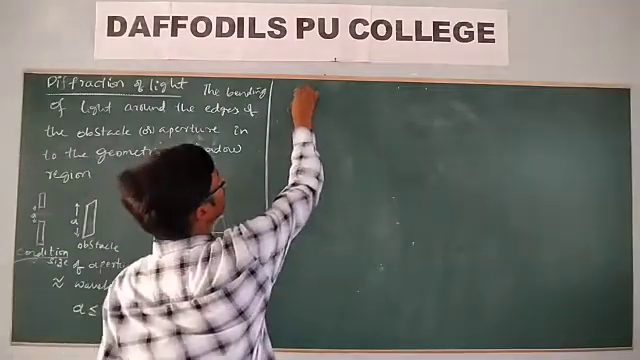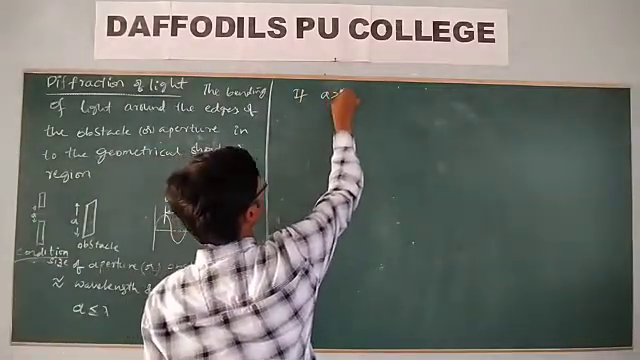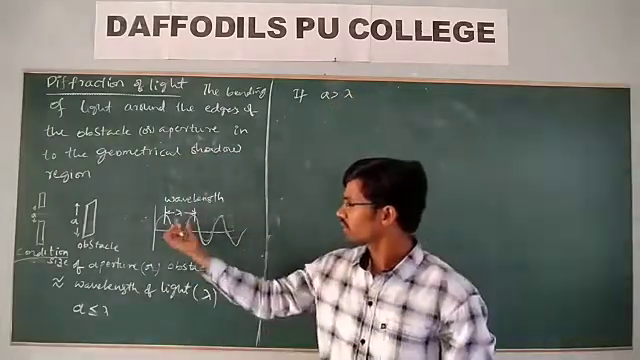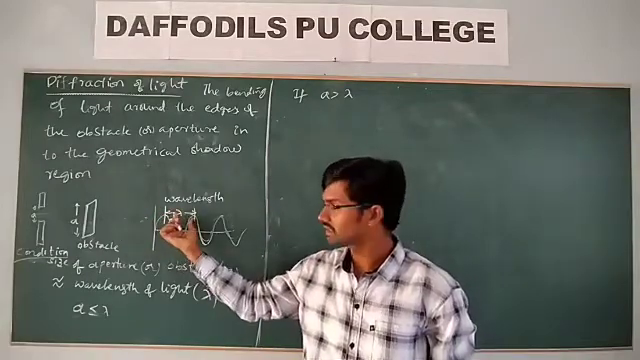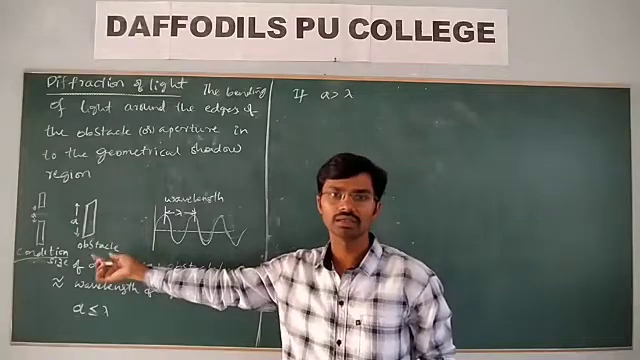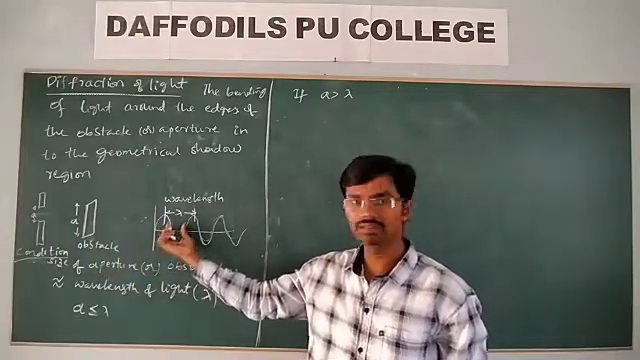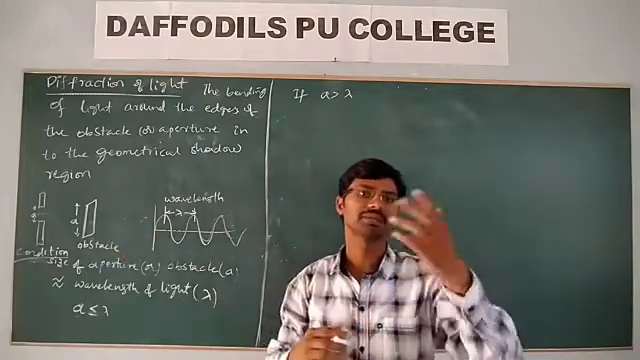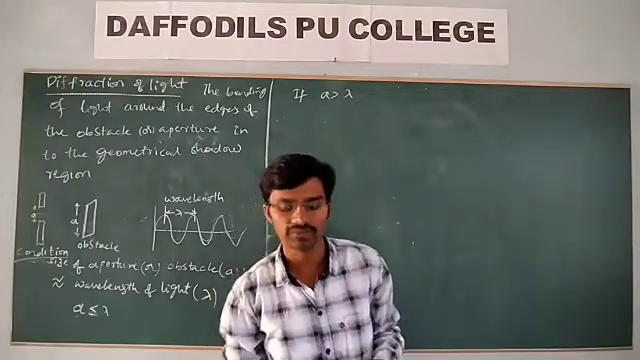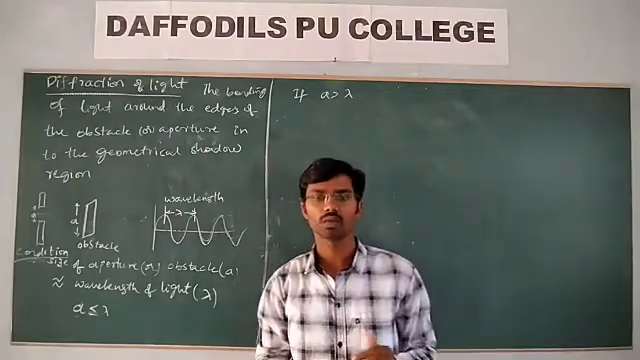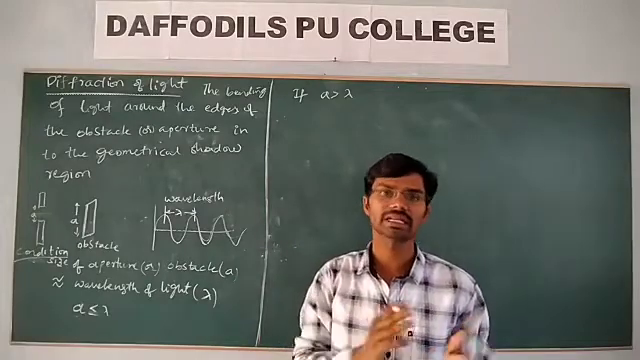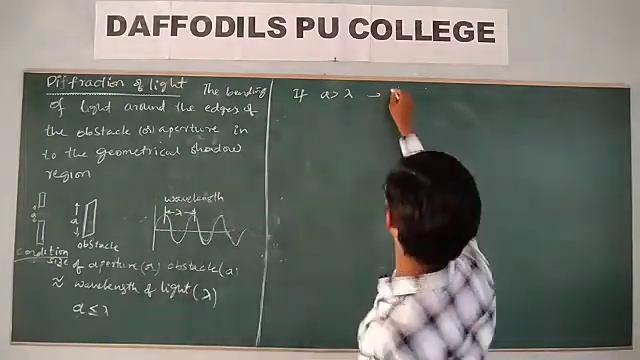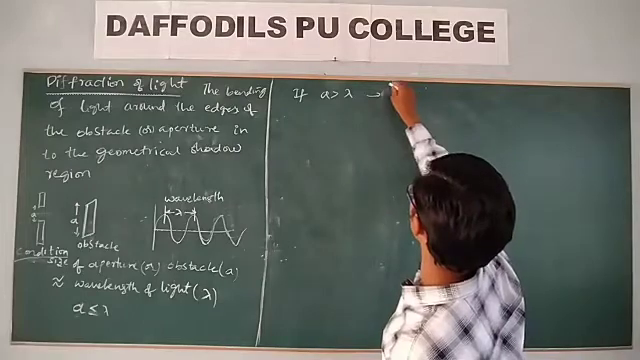For example, if the size of the aperture is greater than the wavelength, what would happen? If the wavelength of the light is comparable to the size of the aperture, diffraction takes place. If the wavelength of the light is less than the aperture, that means the size of the aperture or obstacle is more, in that case diffraction of the light does not take place. But what would happen? The light follows a rectilinear path. So light passes in a straight line path.